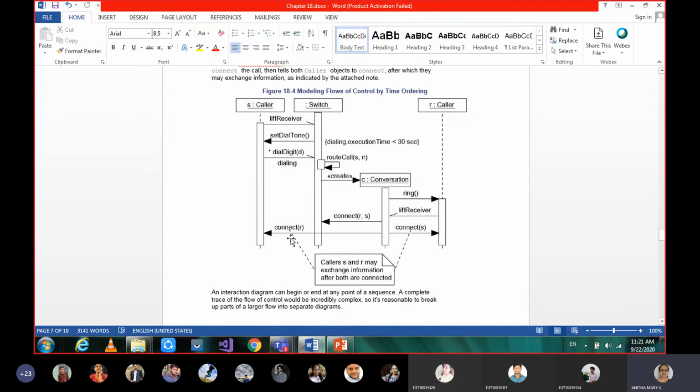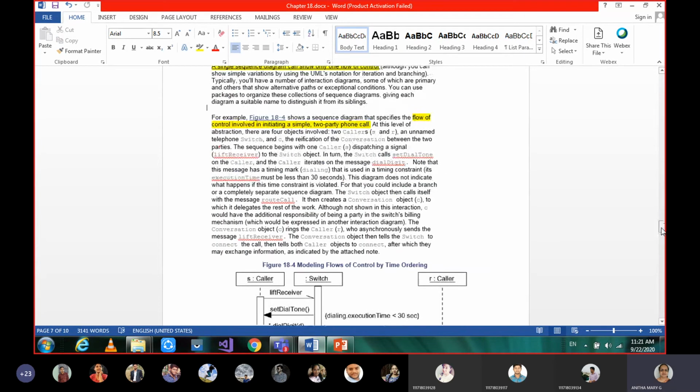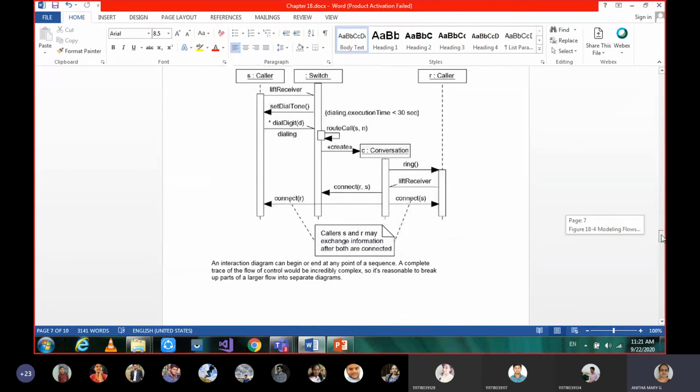as a note, and that note can be connected to any message or any interaction or any object you want to connect, so you can connect that using dotted lines. Okay, so this is the example of sender and receiver, that is initiating a phone call between the two parties, that is sender and receiver.